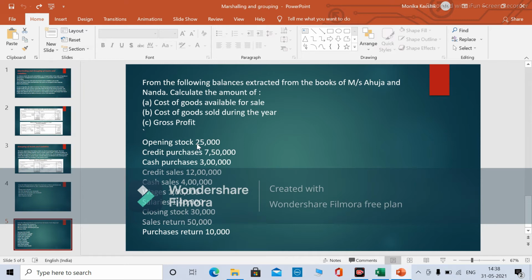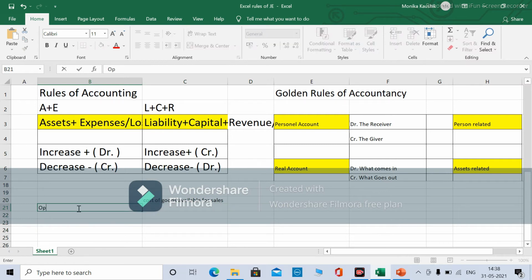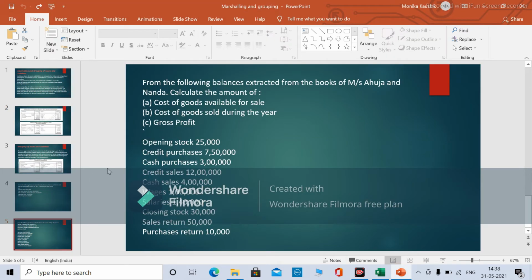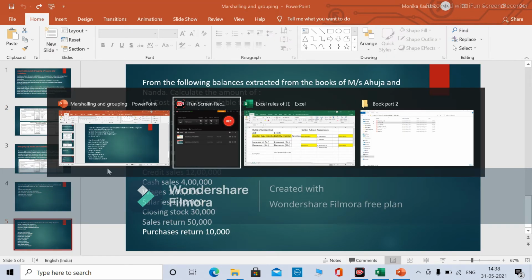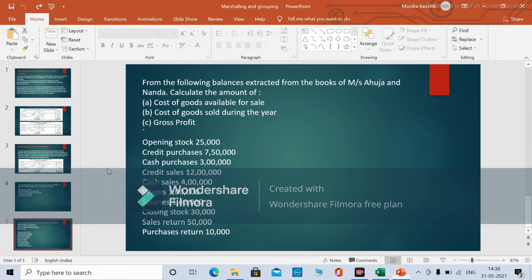Okay, so let's start. Opening stock is 25,000. Now purchases, credit purchase and cash purchase, both we will add to get total purchases, and purchase return here is 10,000. So total purchases will be 10,50,000 minus 10,000, so that will be 10,40,000.